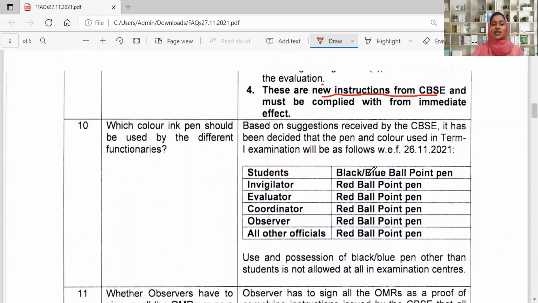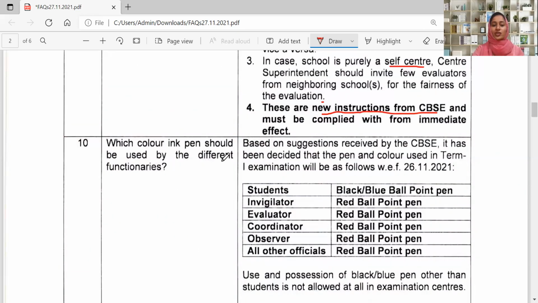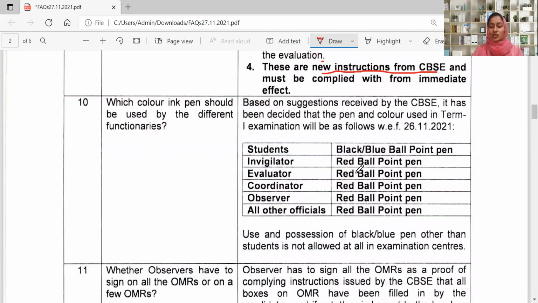Which color ink pen? This is also very, very important, and this is included in the latest changes. Which color ink pen should be used by the different functionaries? Based on suggestions received by the CBSE, it has been decided that the pen and color used in term 1 will be as follows. Earlier, they had intimated the students to use only a blue ballpoint pen, but now students can use black and blue pens as well.